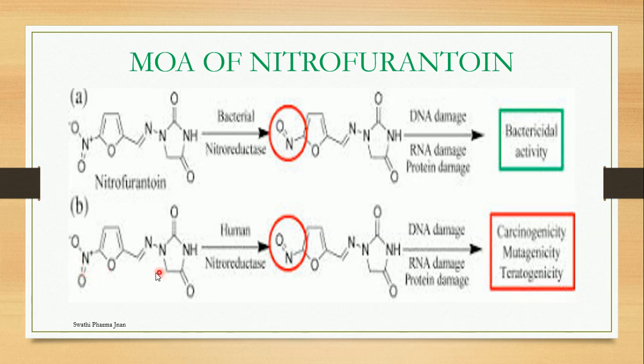Another mechanism is that nitrofurantoin, by using the human nitroreductase, will convert into an intermediate compound which contains a nitroxide derivative. This one will do DNA damage, RNA damage, protein damage, and it will also cause carcinogenicity, mutagenicity or teratogenicity in the patient. So that's why less use of nitrofurantoin shows bactericidal property, while more use, or human nitroreductase, will show carcinogenicity, mutagenicity or teratogenicity.